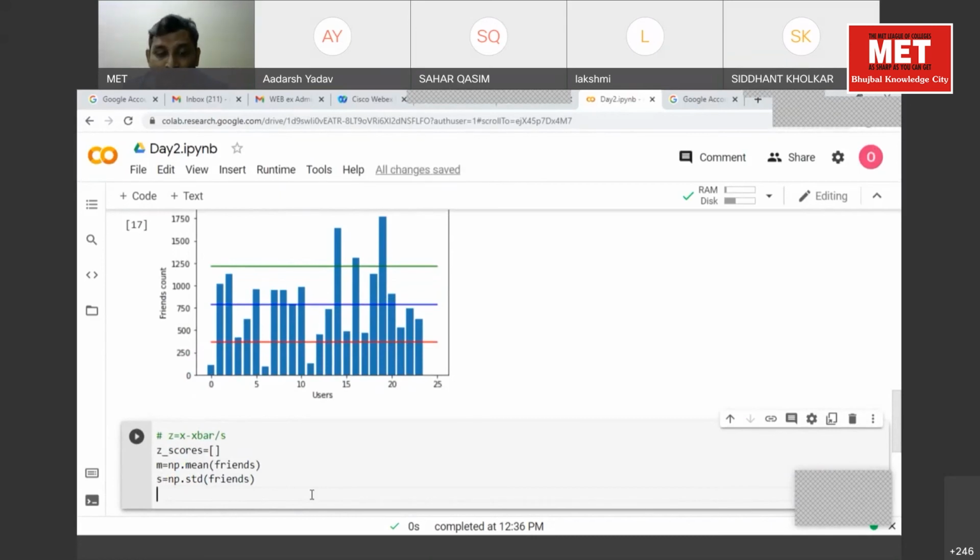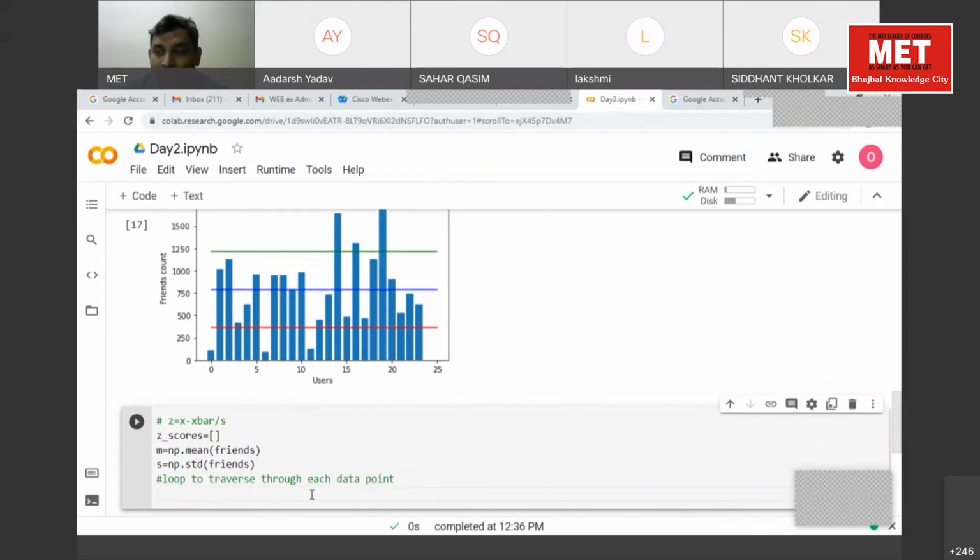So, we have to use a loop now. A loop to traverse through each data point. Where are our data points stored? Our data points are in the friends array. So we can use a for loop. The for loop allows you to traverse through an array. So what is the syntax for a loop?